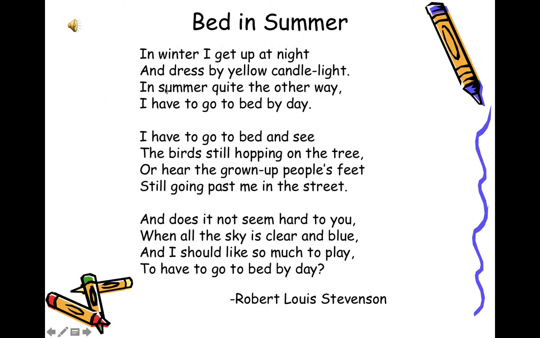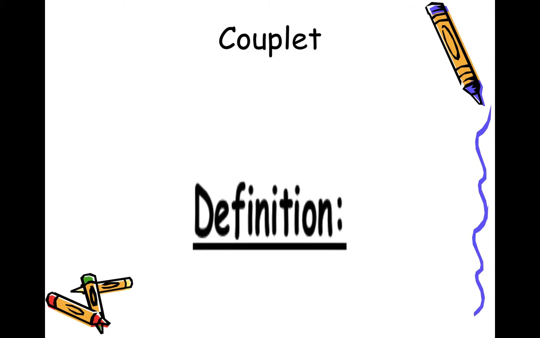Let's have a look at this example. This is a traditional poem. As you can see, we have a specific number of stanzas, three stanzas. Each stanza makes up four lines. And if we look at the ending of each line, we have night and light, which rhyme together, way and day, and so continues the rest of the poem. So this poem basically is a traditional poem because it follows a specific pattern with the stanzas and the rhyming words.